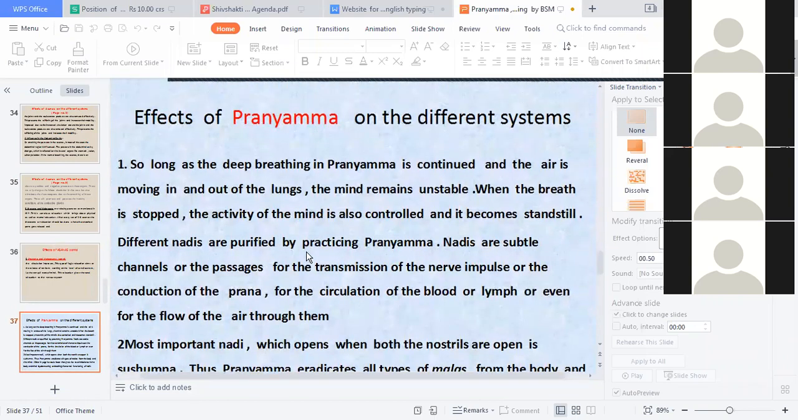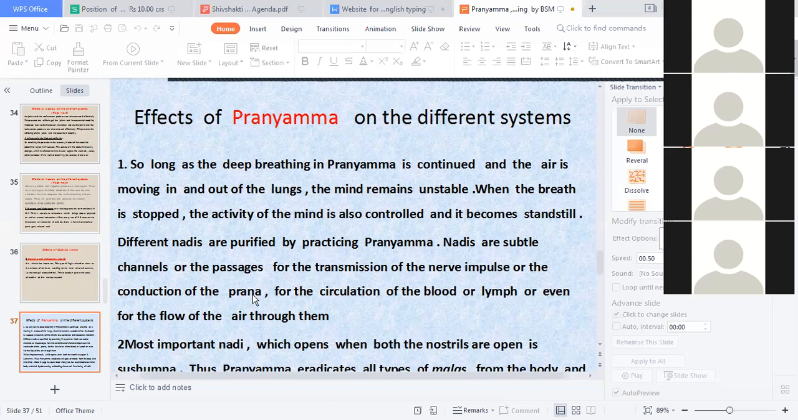Effects of pranayama on different systems. Pranayama का अपन ये देखा, quantum of air सब देखा. Now how this will react to that. So long as the deep breathing in pranayama is continued and the air is moving in and out of the lungs, the mind remains unstable. When the breath is stopped, the activity of the mind is also controlled and it becomes standstill.